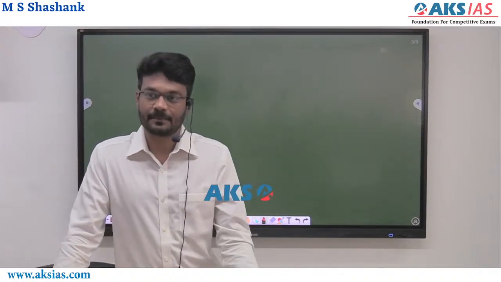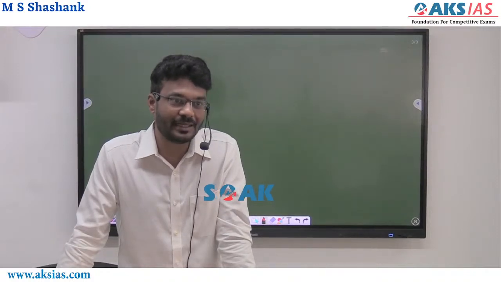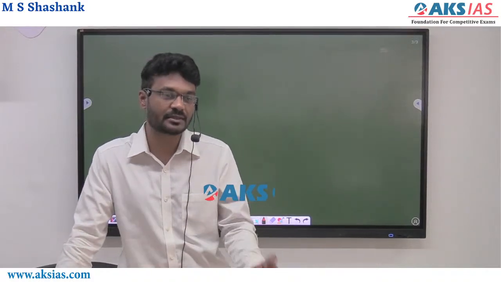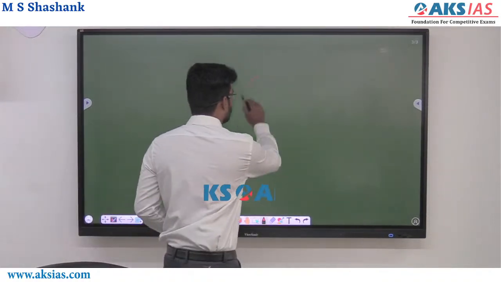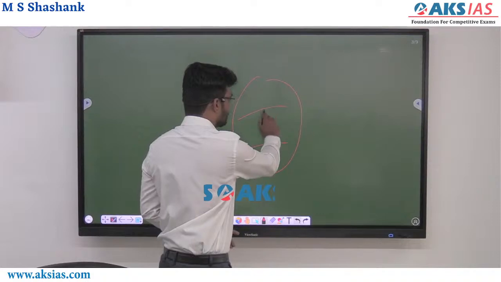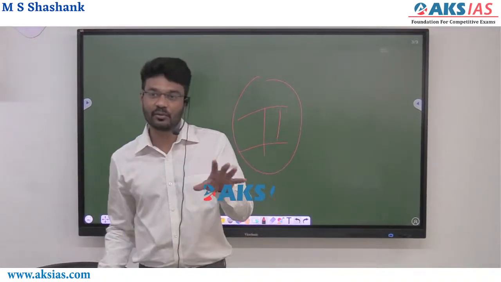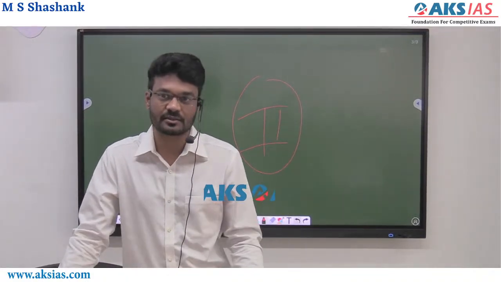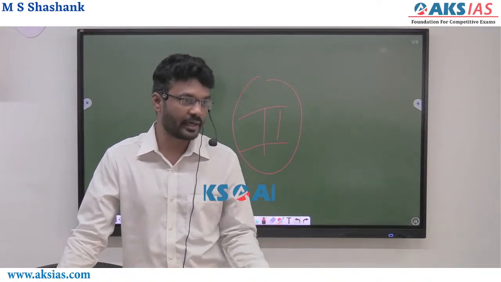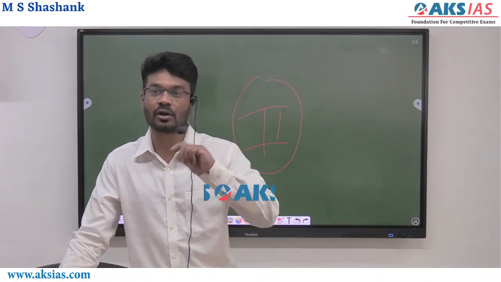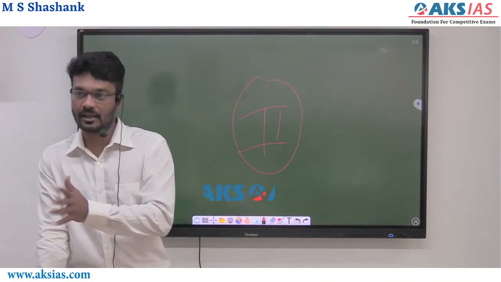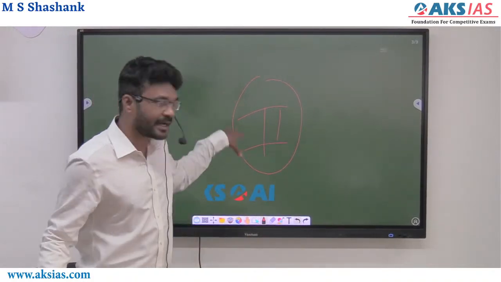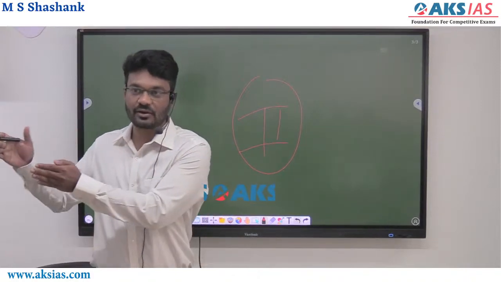First step, the delimitation commission. Have you heard of this? What does the delimitation commission do? See, the entire country has to be divided into constituencies. Now all of you will have a vote, right? You vote in your constituency. You elect your constituency MP, your constituency MLA, right? So the entire country needs to be divided into different constituencies.